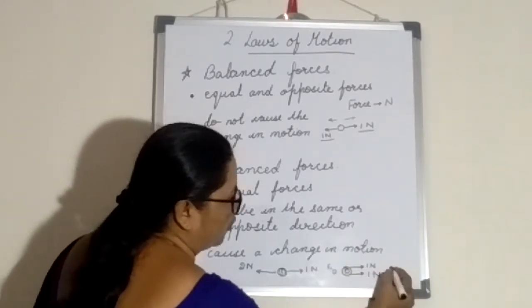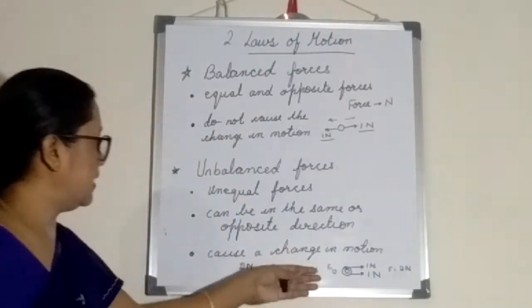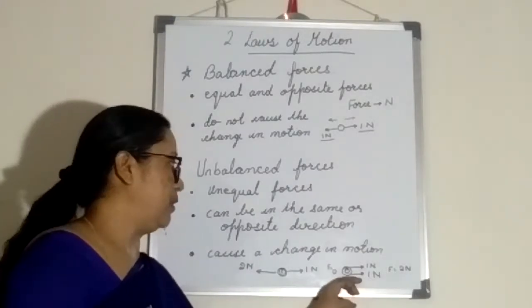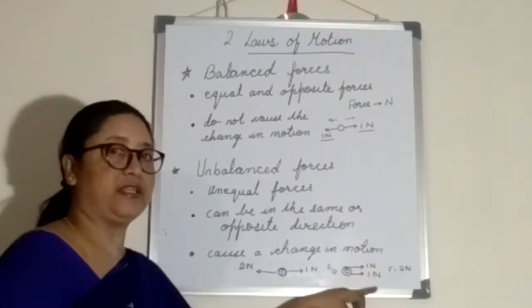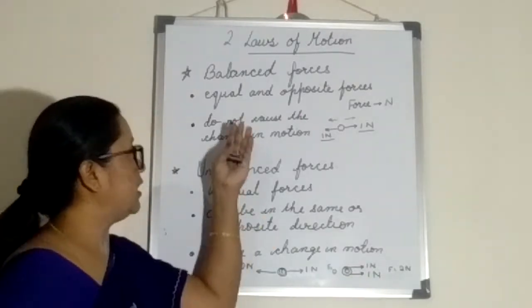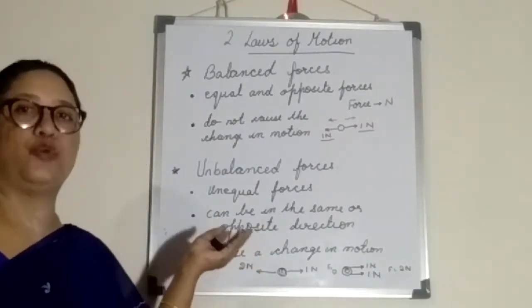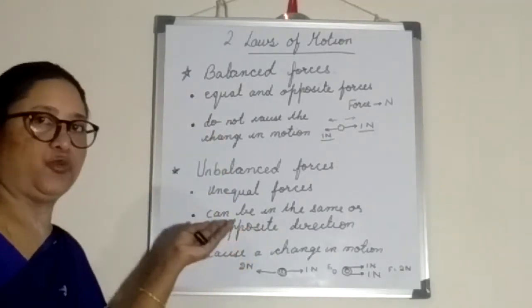And what is the net force here? Net force is equal to 2 Newton. So though the magnitudes are the same, the forces are in the same direction and there is a change in motion. So these are the two categories of forces: balanced force and unbalanced force.